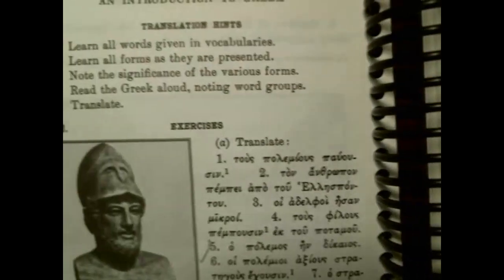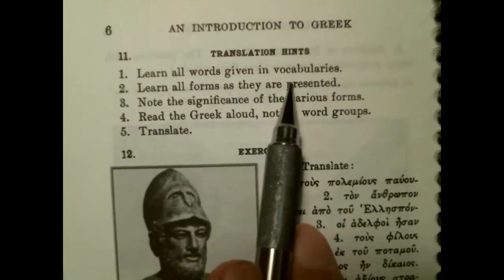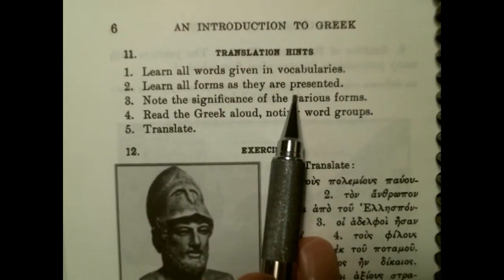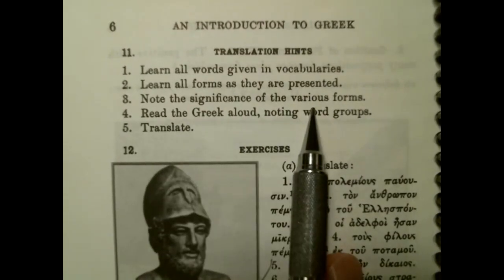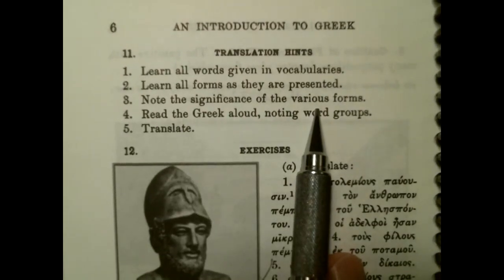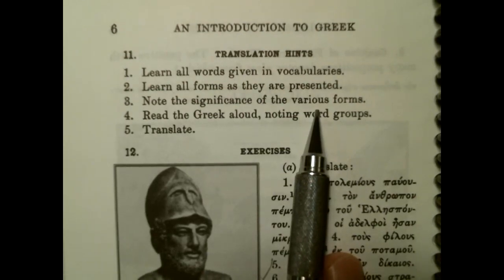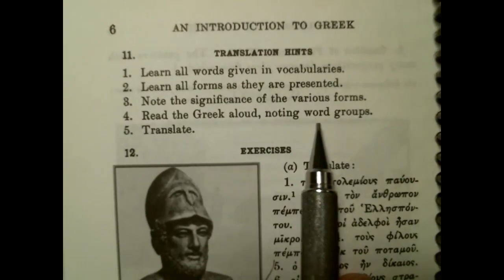And then here's some translation hints, okay? So learn all the words given in vocabularies. Learn all forms as they are presented. Okay, we just talked about that. Note the significance of the various forms, okay? So we're talking about nominative, genitive, dative, accusative, singular, plural. And then read the Greek aloud, noting word groups.